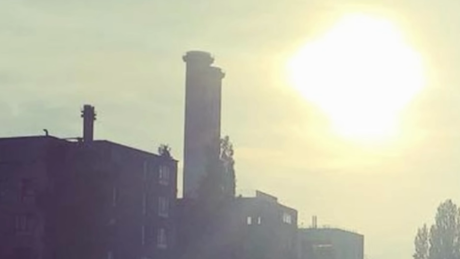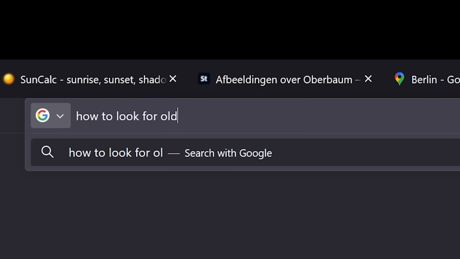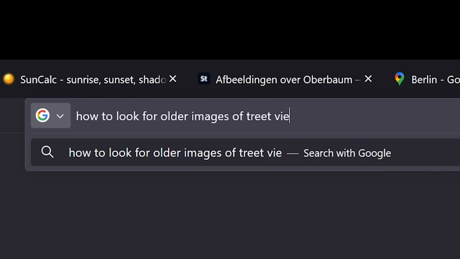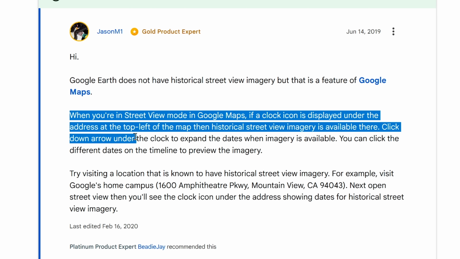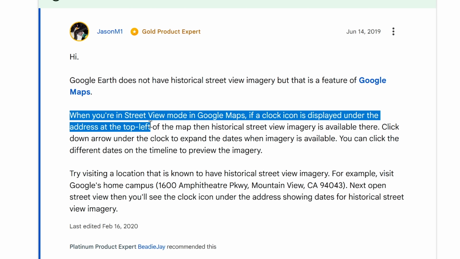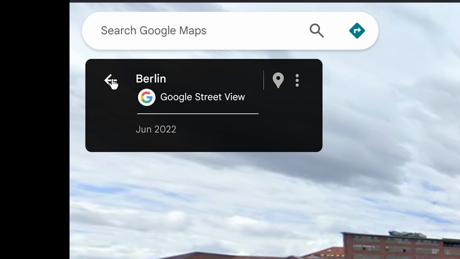Like, look at that, and then look at that. It's completely different. What? How to look for older images of Street View. When you're in Street View mode in Google Maps, if a clock icon is displayed under the address at the top left of the map, then historical Street View imagery is available. I don't see any clocks.